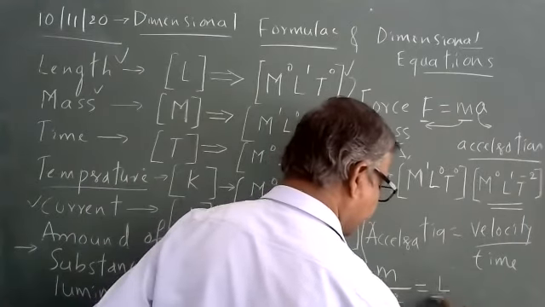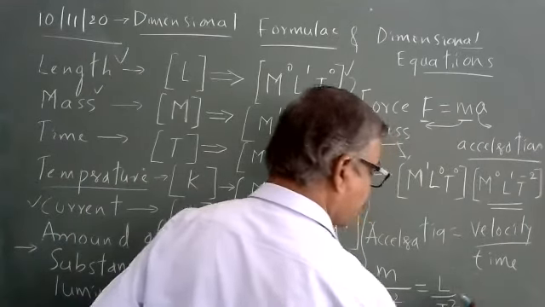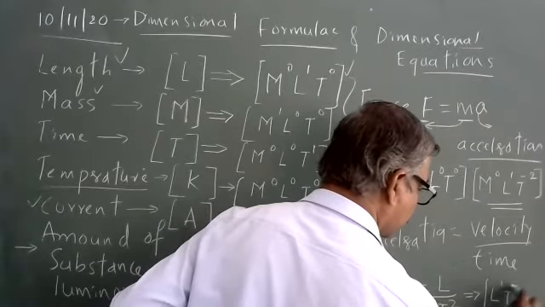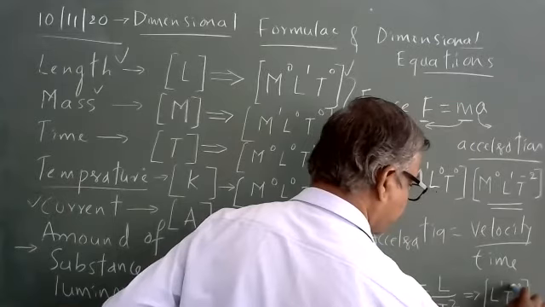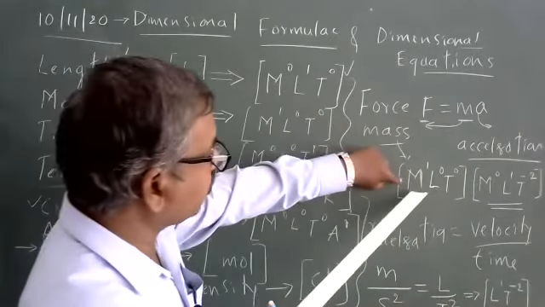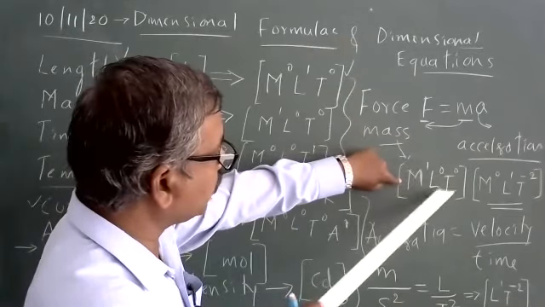This dimensional formula is L, this dimensional formula is T squared. So I can write it inside bracket as L raised to 1, T raised to minus 2. Now mass dimensional formula M raised to 1, L raised to 0, T raised to 0.